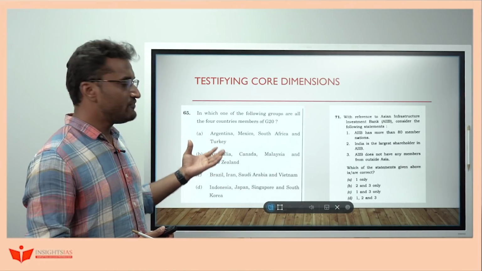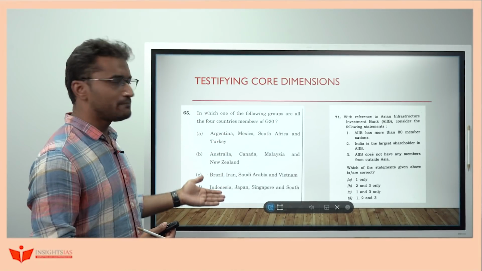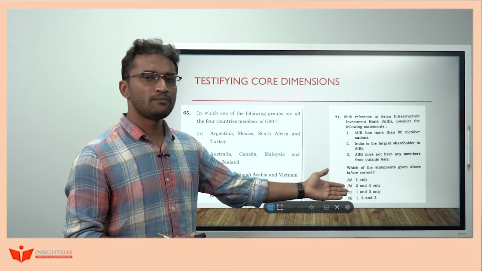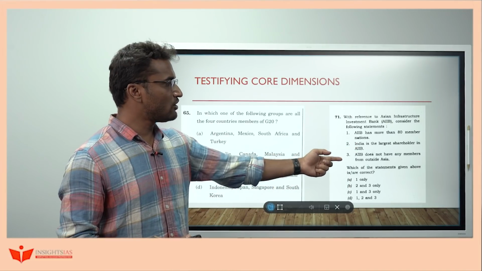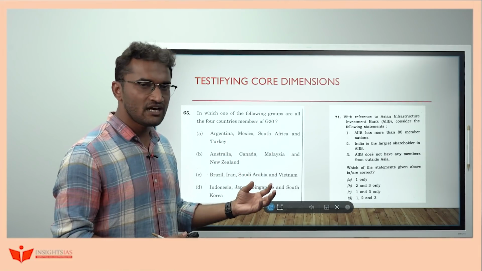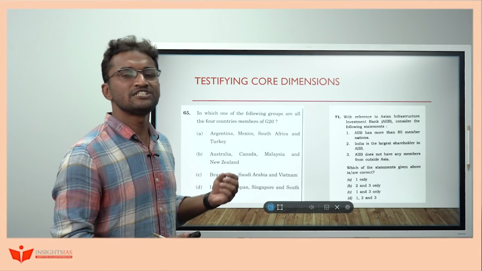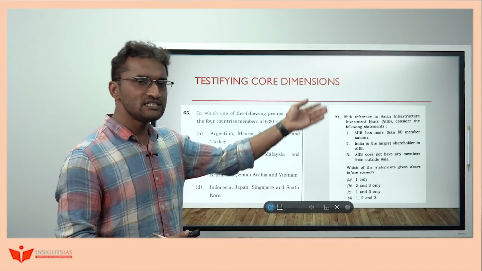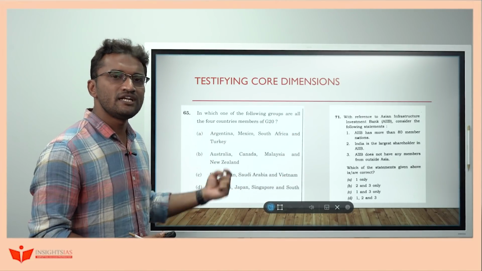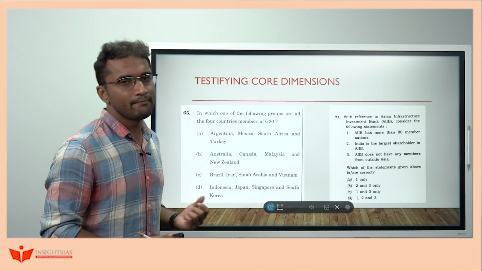So in 2020, we got one question on G20. It talks about the members. In 2019, we got a question on AIIB. It also talks about the members. So here it talks about how many members are there, whether the members are only from Asia or whether India is the largest shareholder in this organization. So more or less it is talking about the membership itself. In the 2021 G20 question, the question is exclusively on members itself.